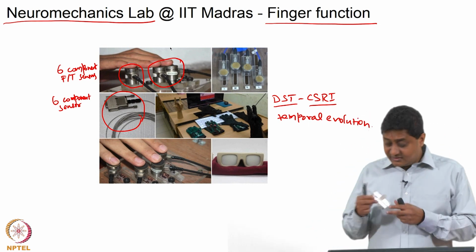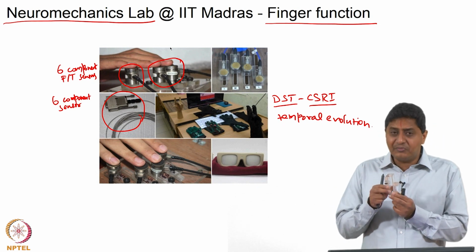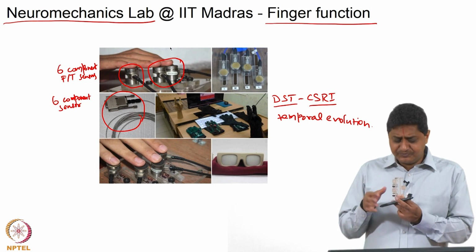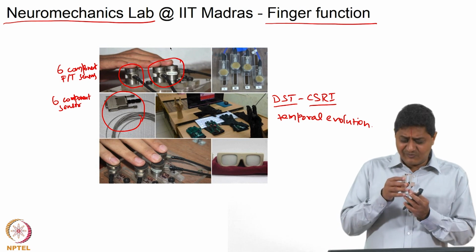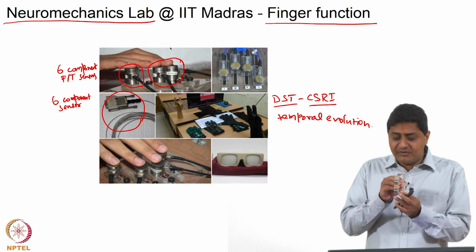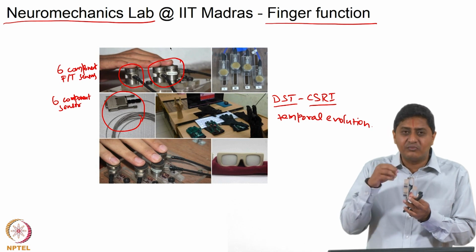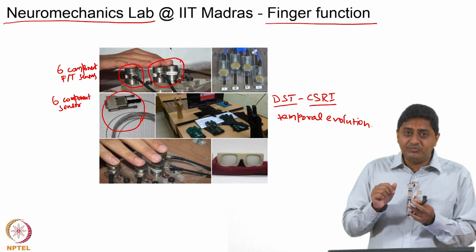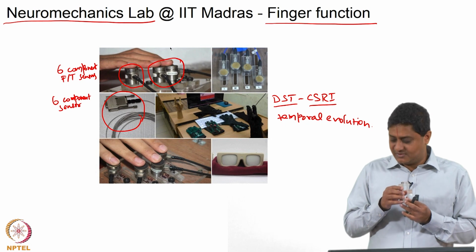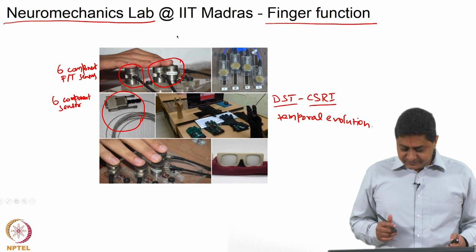To that end, this object is a relatively well studied object, its mechanics has been relatively well understood. So, we are building objects whose mechanics are more complicated than obvious. Those who are interested can visit our lab website to know more or write to me, I will be happy to explain. So, we produce objects whose mechanics are not obvious, are completely non-intuitive, and we ask people to adjust to such objects. How does the human system adjust to such perturbations is the question that we ask. Those who are interested can check it out.